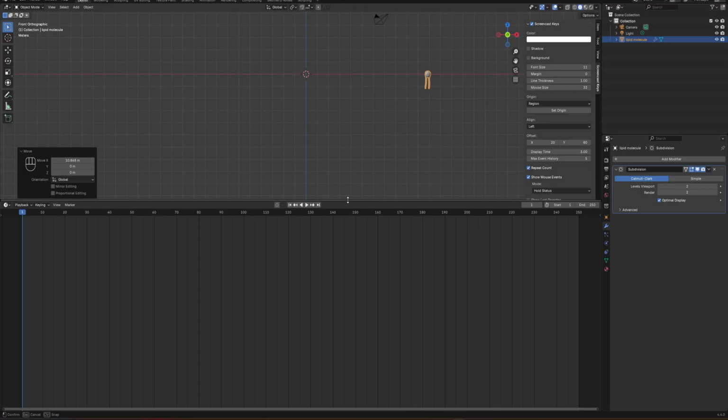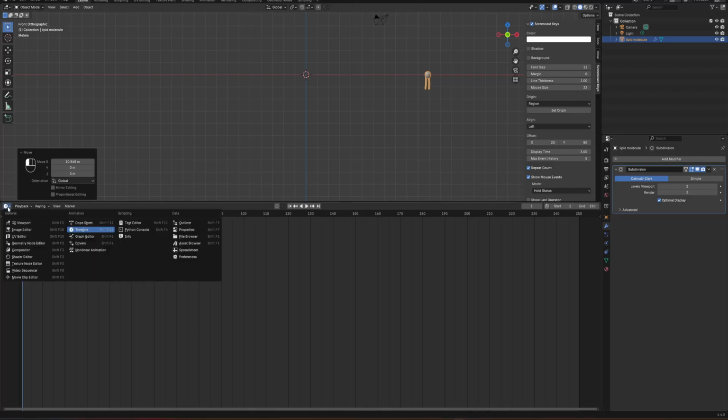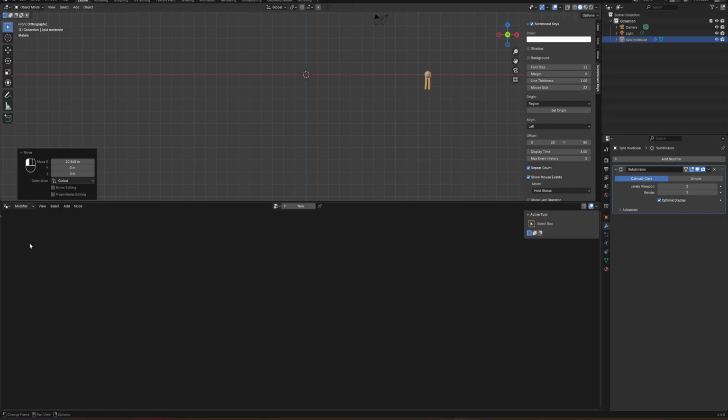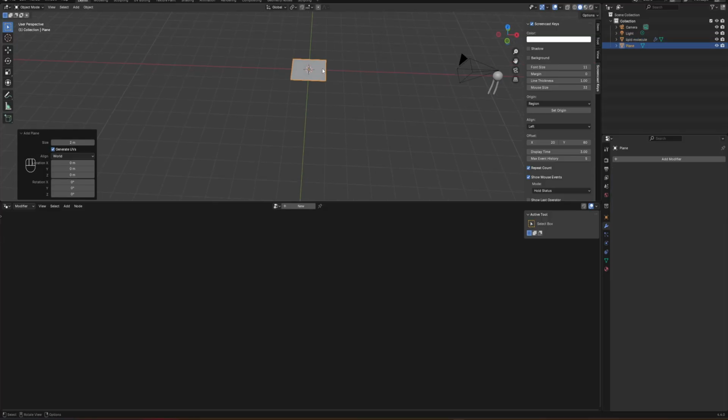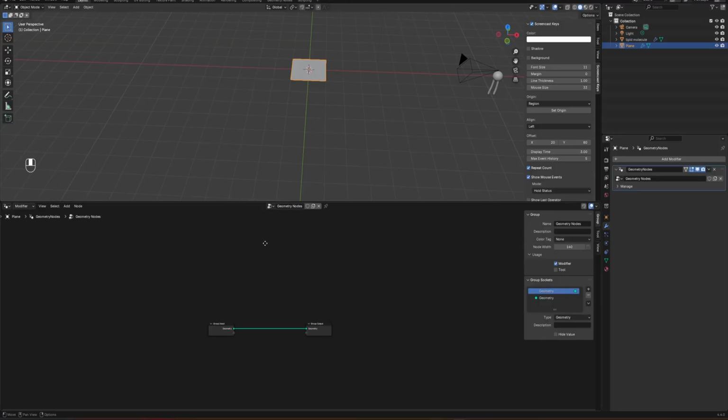In order to do that, I'm going to take this window a little bit up and go here, and then go for the geometry nodes. Before that, I will press Shift A and add a plane, something like this. And then I will add the geometry node on top of this one. Select this one and then click new, and we will edit these geometry nodes.